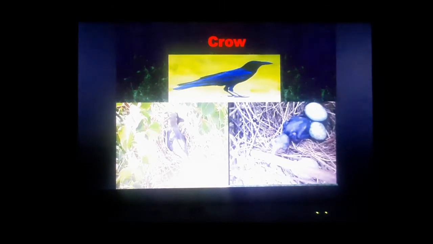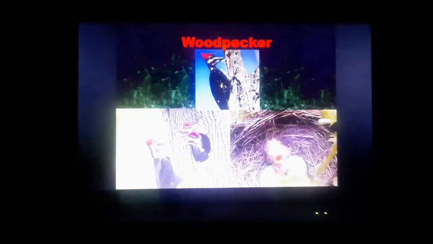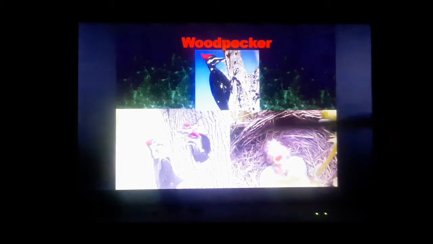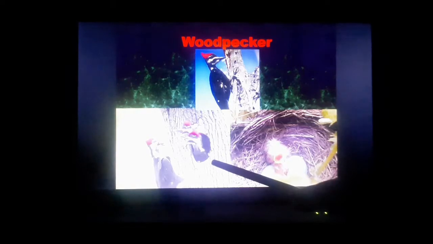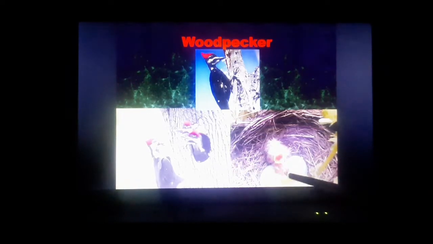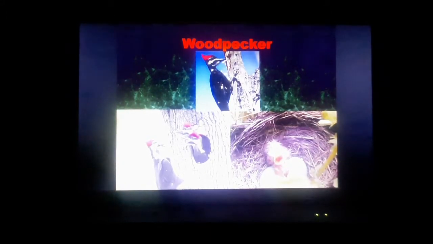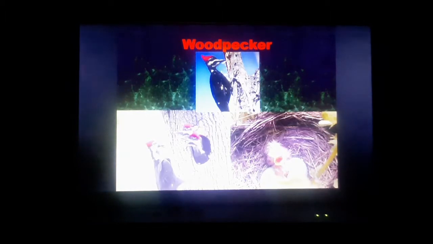Okay. Now, come to the next bird. That is a woodpecker. See the nest of the woodpecker? Yes, this is the nest and the egg of a woodpecker. After this egg emerges into a young one, that is a baby of the woodpecker. Yes. So, these are the birds with different eggs and their nests.